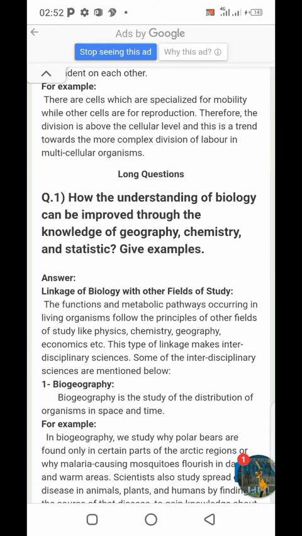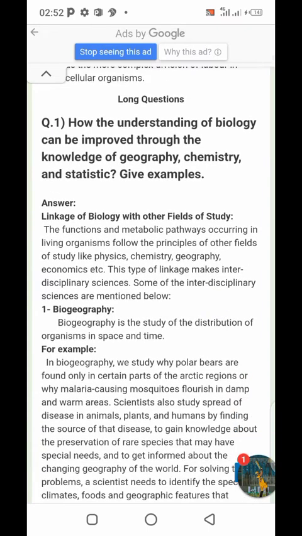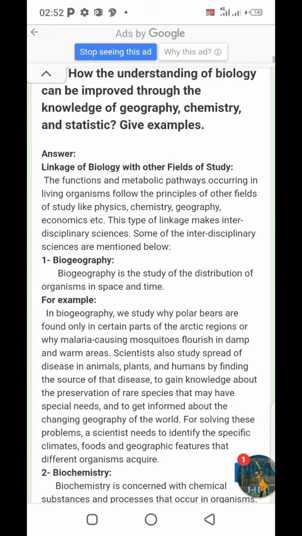How can the understanding of biology be improved through the knowledge of geography, chemistry, and statistics? Give examples. Linkage means the link of biology with other fields of study. The functions and metabolic pathways occurring in living organisms follow the principles of other fields of study like physics, chemistry, geography, economics, etc. This type of linkage makes interdisciplinary sciences, involving more than one subject. Some of the interdisciplinary sciences are mentioned below.